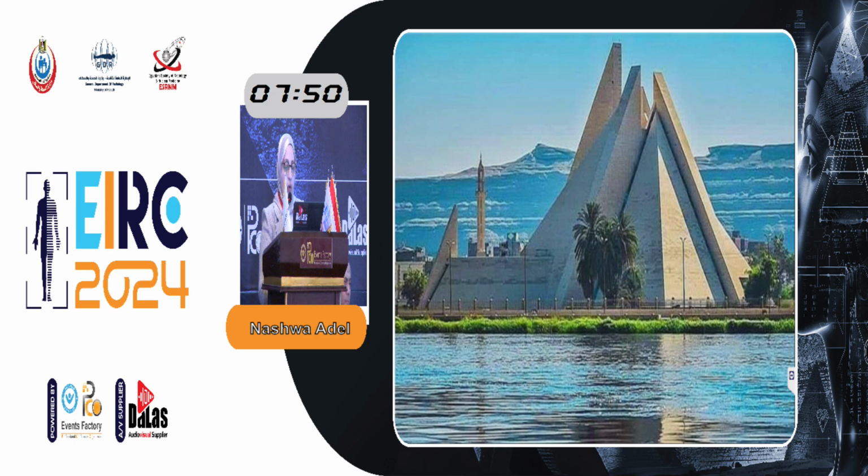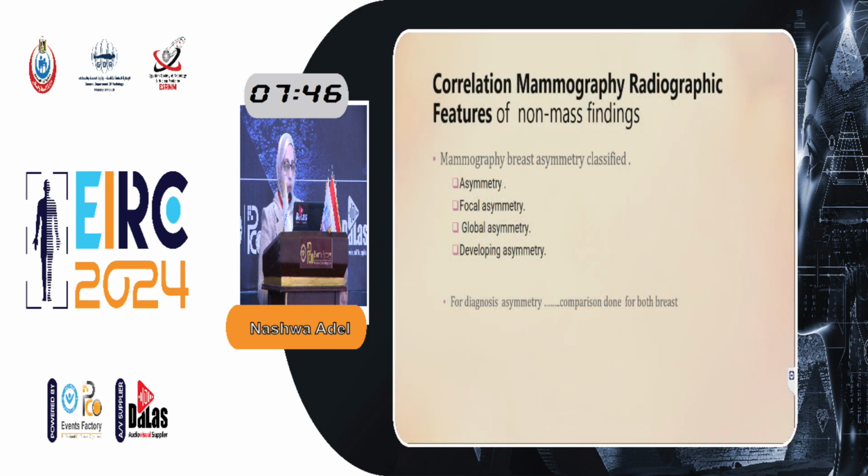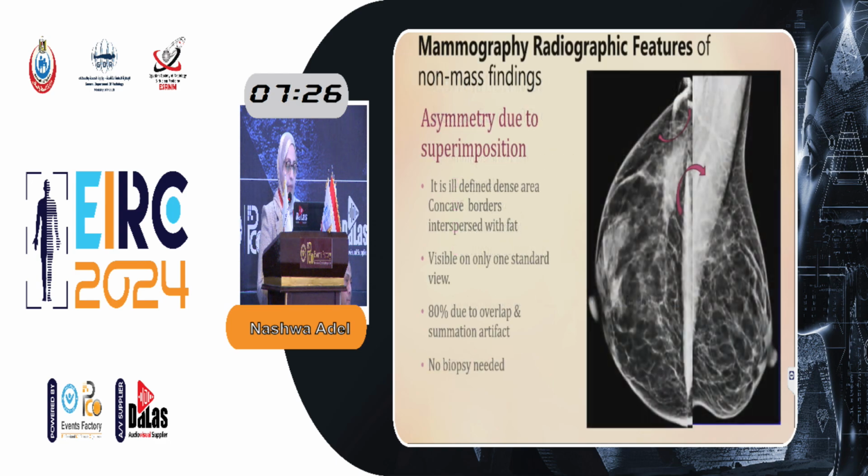Other tools for confirming the diagnosis of ultrasound, one of the most important is mammography. Correlation of mammography radiologic features with ultrasound always appears as an area of asymmetry. Types of asymmetry: asymmetry, focal asymmetry, global asymmetry, and developing asymmetry. And for diagnosis of asymmetry, we must have comparison of both breasts.